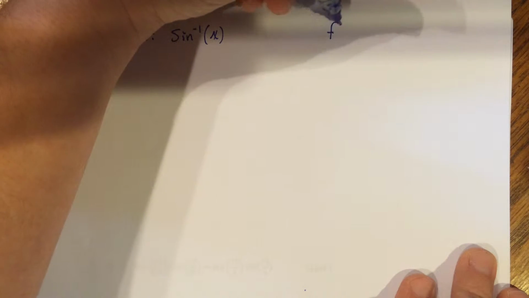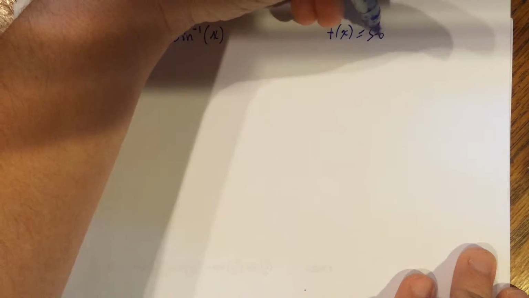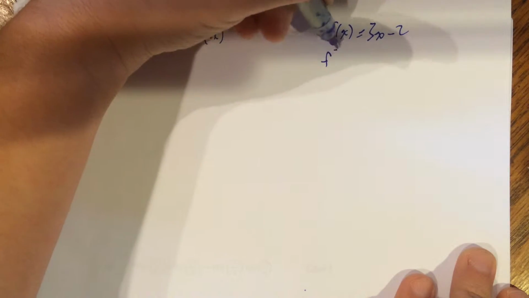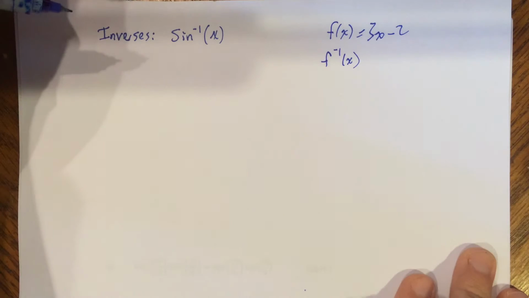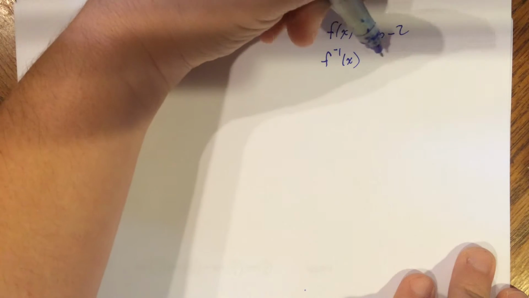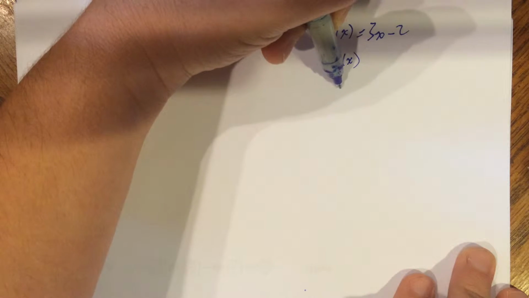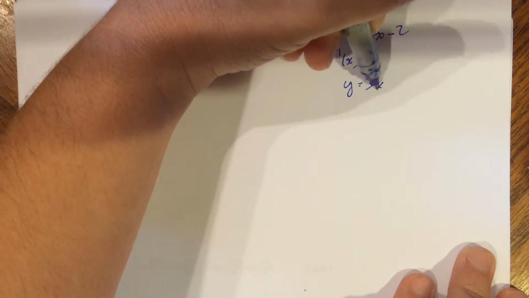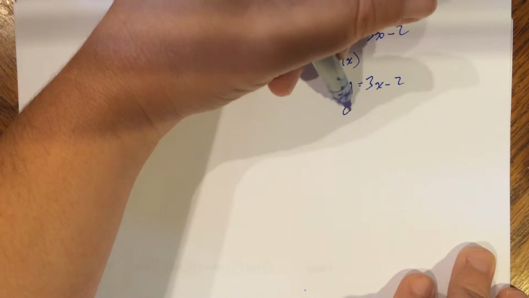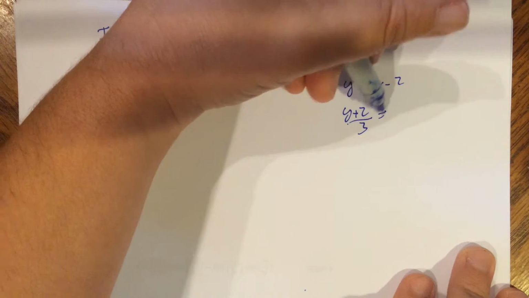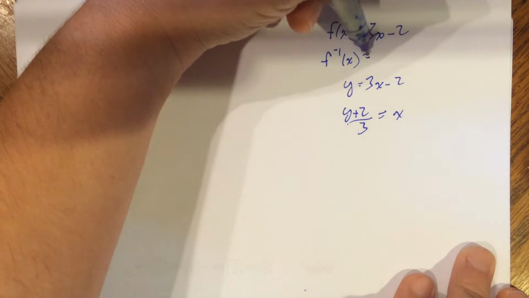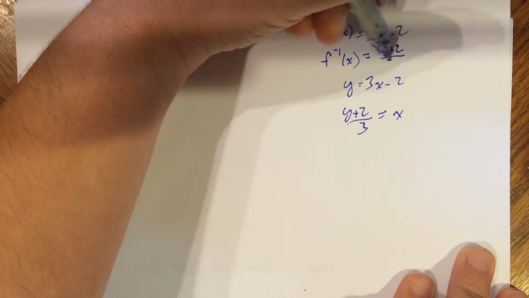Okay, so we're going to start working on inverses. And inverses, if you remember from doing work with functions and inverse functions, so if I had just an example, f of x equaled 3x minus 2, f inverse of x would be solving for the variable in play, so solving for the x. So I would want to go ahead and say y equals 3x minus 2. I would solve for x and get y plus 2 over 3 equals x. And I would say that is my inverse.